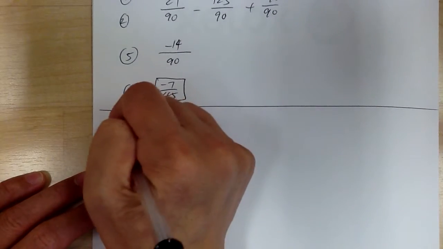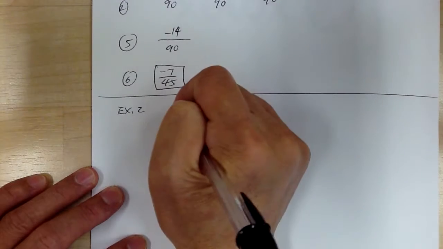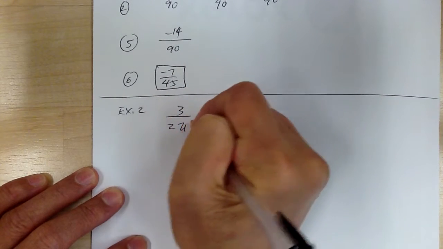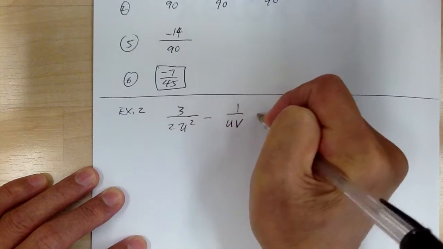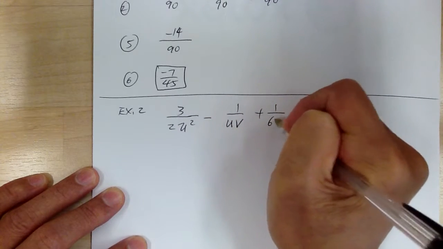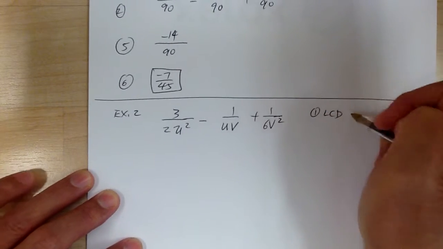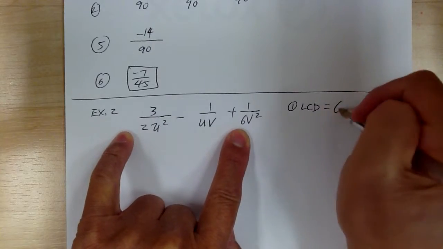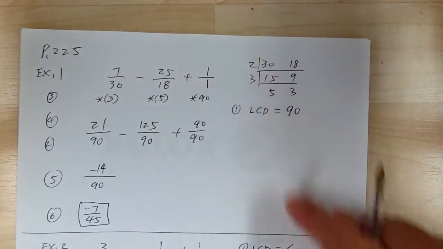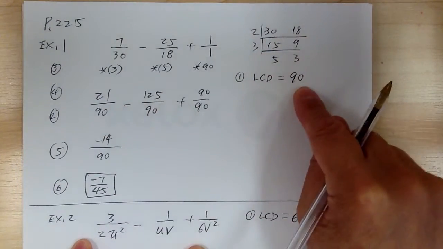Okay, so let's go to example 2. You have 3 over 2u squared minus 1 over uv plus 1 over 6v squared. So step 1, let's get the LCD. For the LCD, you look at the number. So 2 and 6 is 6. This number is fairly easy, so you don't have to do that. When it's obvious, you don't have to do that. But if it's not as obvious, then you do that to get the LCD.